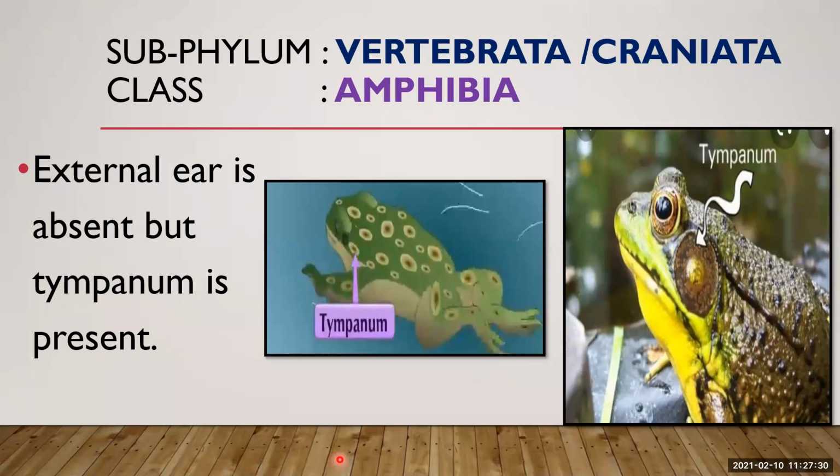External ear means what? The outer part of the ear whose function is to collect the sound waves and guide them to the tympanic membrane. If you observe yourself, you have an external ear. What is the function of this external ear? It grabs the sound and guides the sound waves to the tympanum, and the tympanum identifies the sound. But in the frog, you will see the external ear is absent. Directly, the tympanum is present.